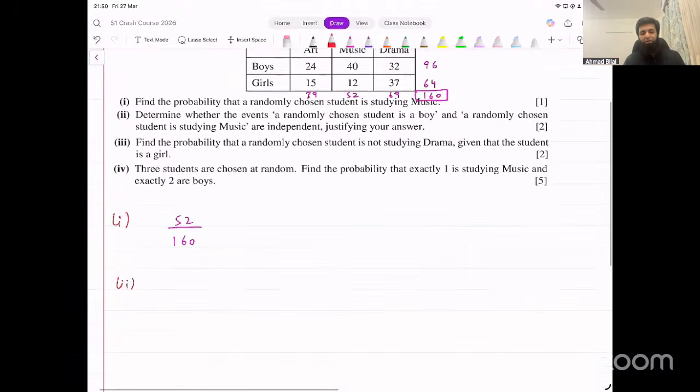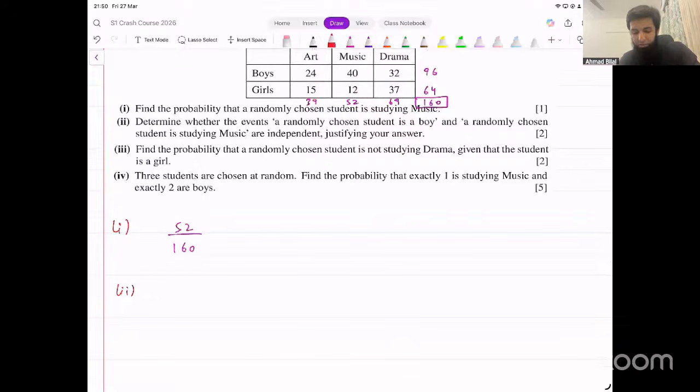Okay, what about the second part now? Determine whether the events a randomly chosen student is a boy and a randomly chosen student is studying music are independent or not. Now, what do we know about independent events? Two events are going to be independent if the probability of A intersection B is equal to probability of A times probability of B. You need to remember this condition.